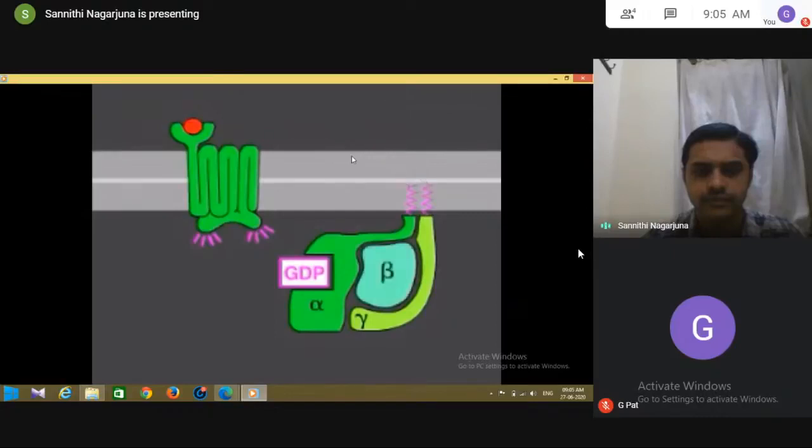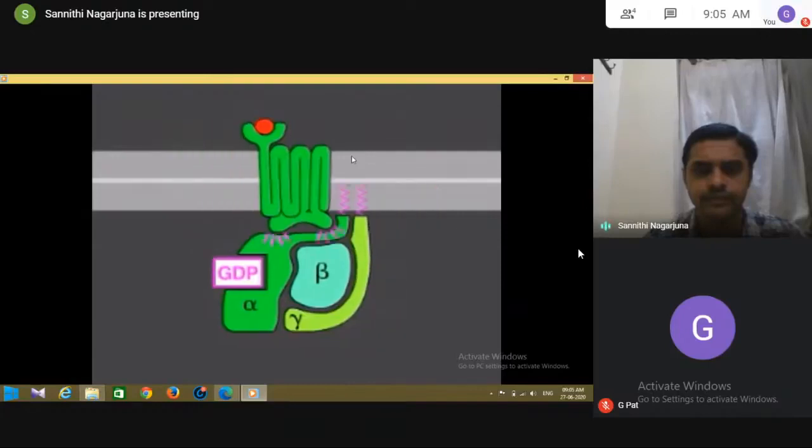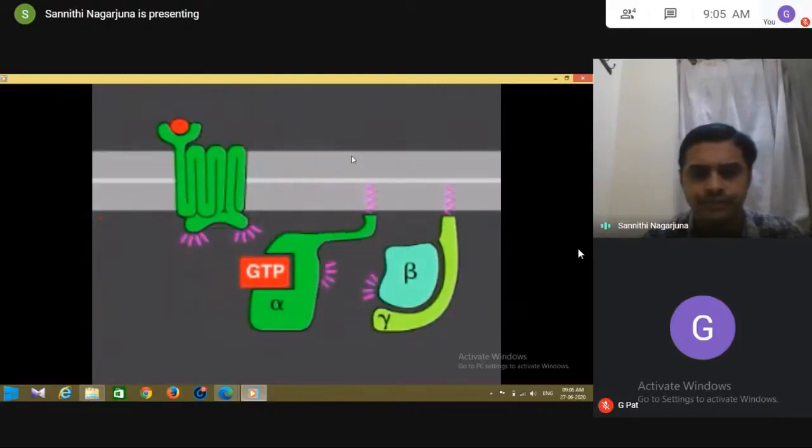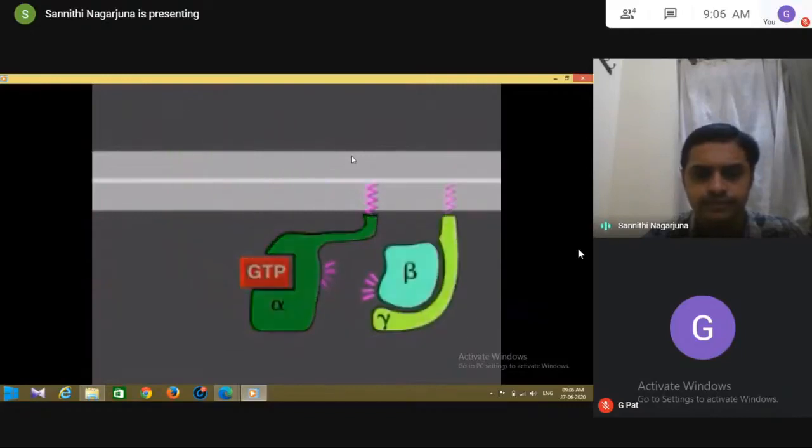In the absence of a signal, the alpha subunit has a GDP bound, and the G protein is inactive. In some cases, the inactive G protein is associated with the inactive receptor, while in other cases, as shown here, it only binds after the receptor is activated. In either case, an activated receptor induces a conformational change in the alpha subunit, causing the GDP to dissociate. GTP, which is abundant in the cytosol, can now readily bind in place of the GDP. GTP binding causes a further conformational change in the G protein, activating both the alpha subunit and beta-gamma complex.